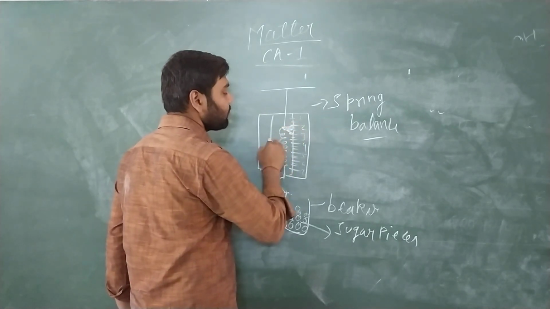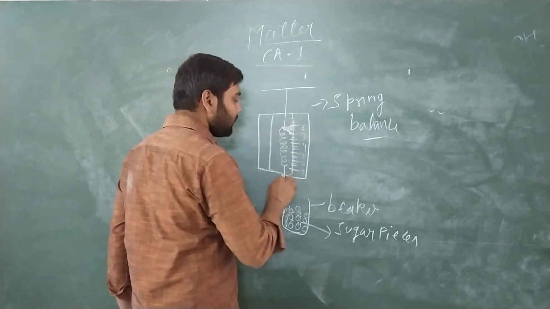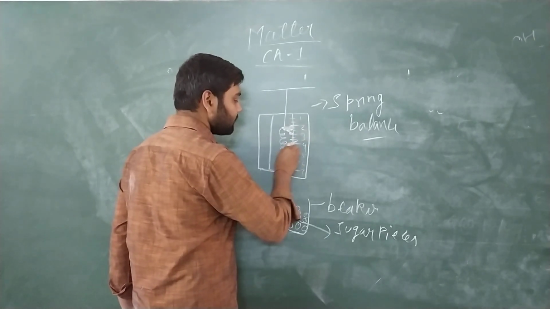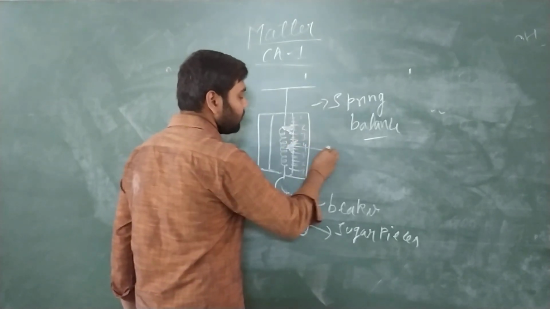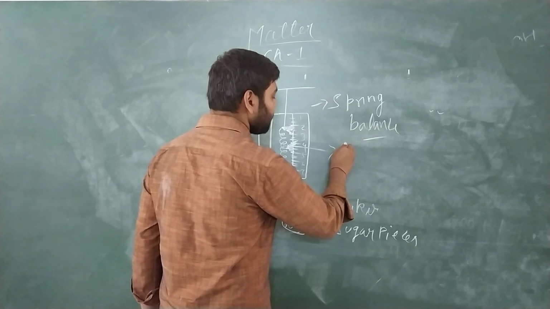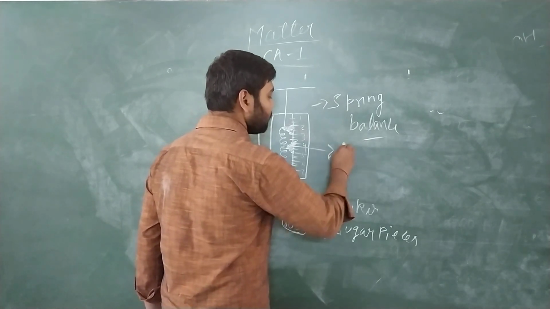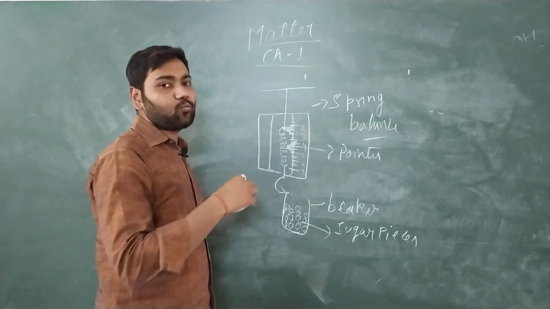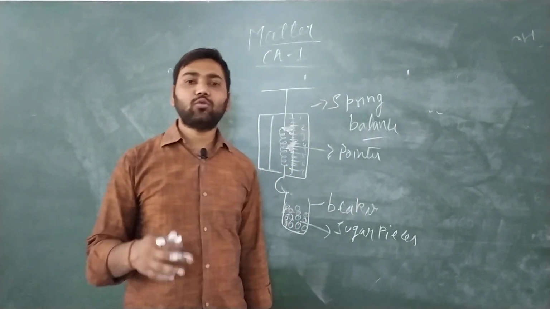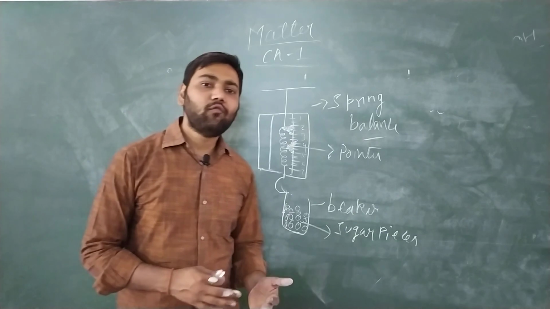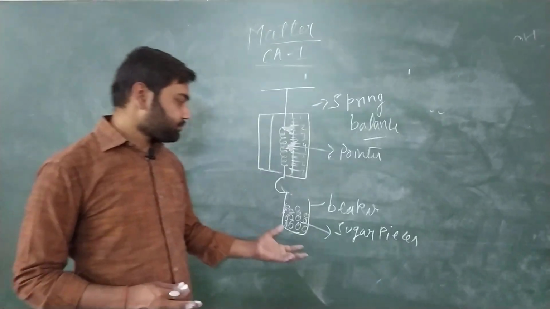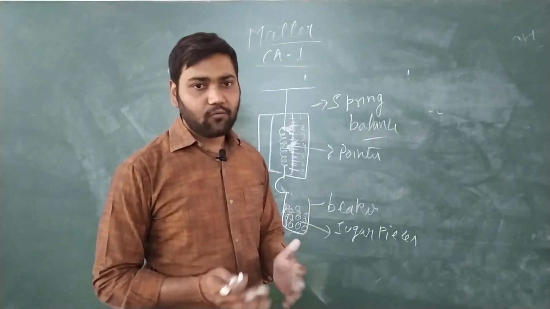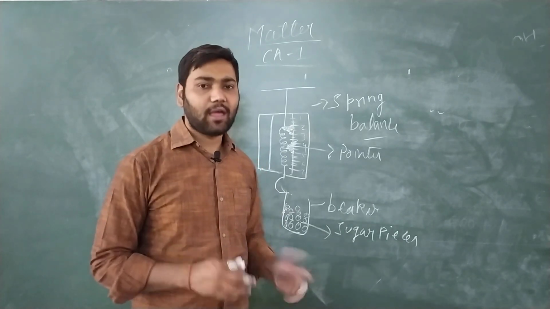The pointer points towards the weight. By this we can know the weight of the object which is hung.